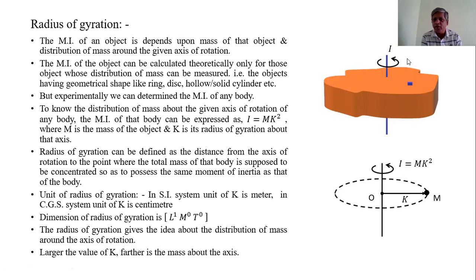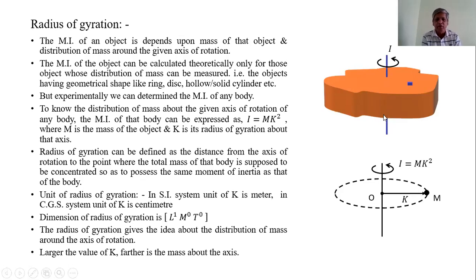If the moment of inertia of this rigid body is I, this moment of inertia and the moment of inertia of the single particle which has the same mass as the rigid body are the same. That means I is equal to mk square, and this moment of inertia and the moment of inertia of the body about the given axis are the same. Then k is called the radius of gyration of this rigid body about this given axis of rotation.